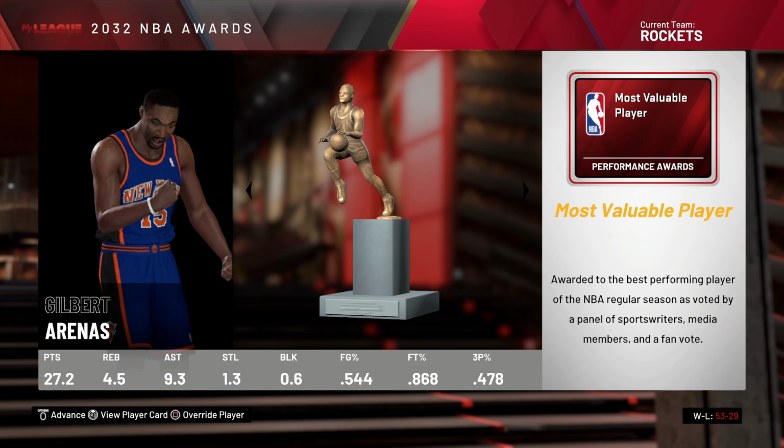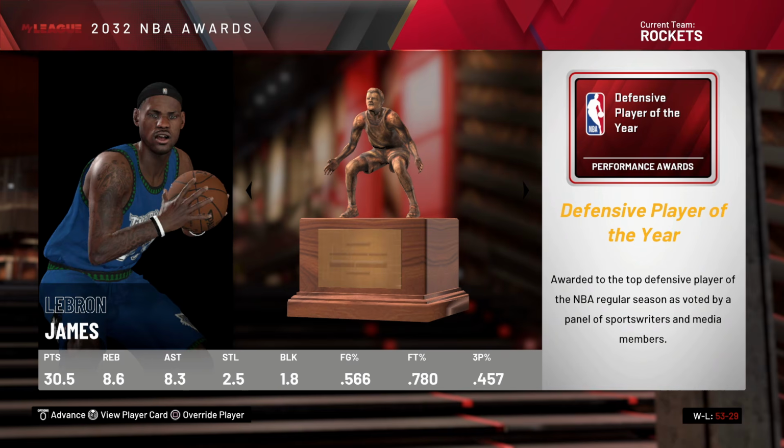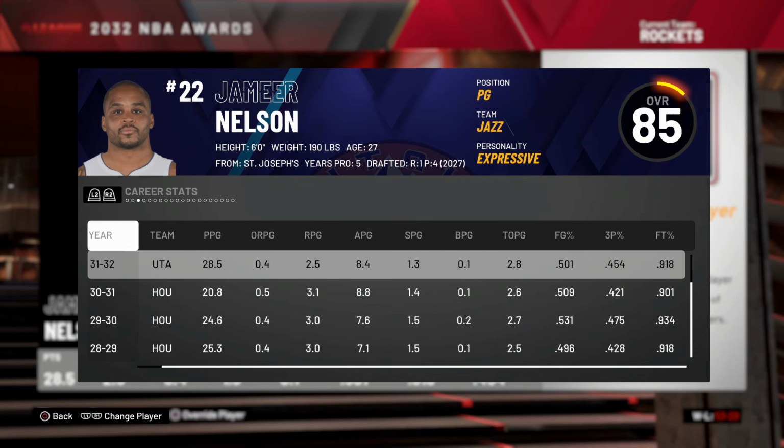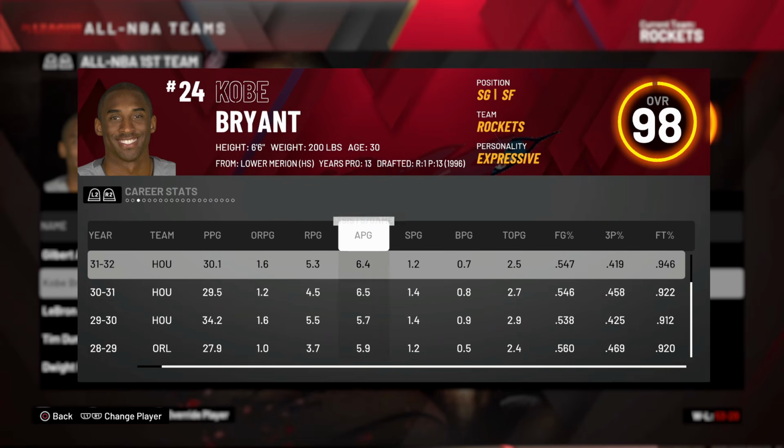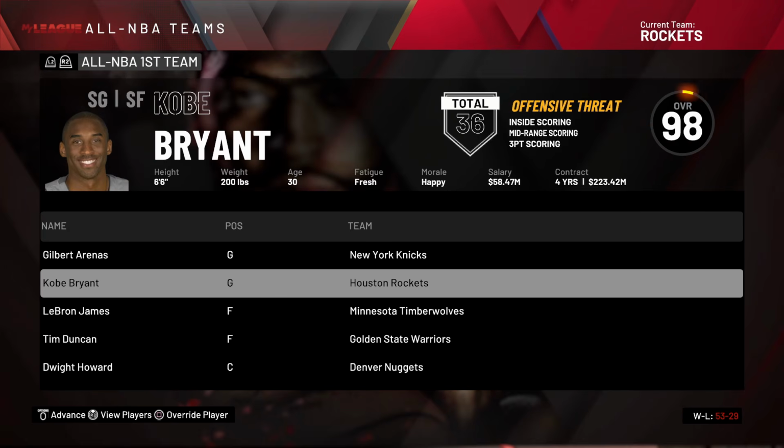Gilbert Arenas, once again, the most valuable player. LeBron James. Oh my God, most improved Jameer Nelson. I miss this guy already. And Jerry Sloan, coach of the year. Kobe Bryant, All-NBA first team, averaging 30 and 6 a game. Why did we let go of Jameer?